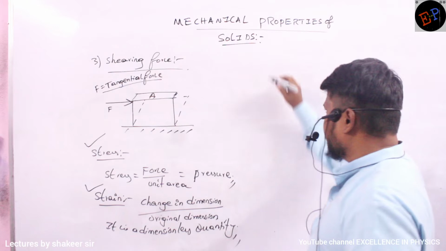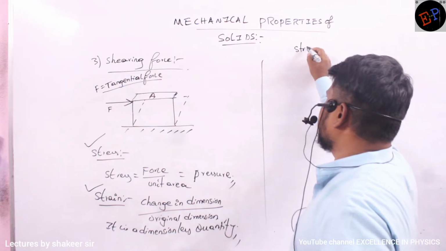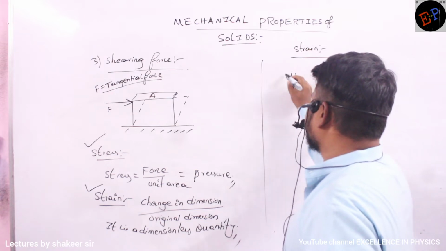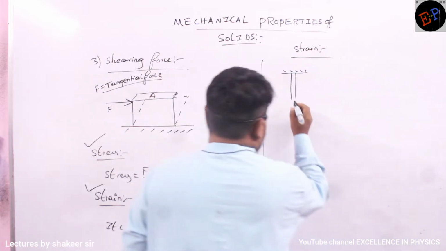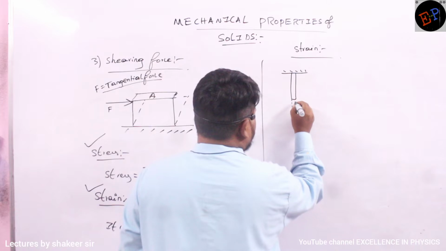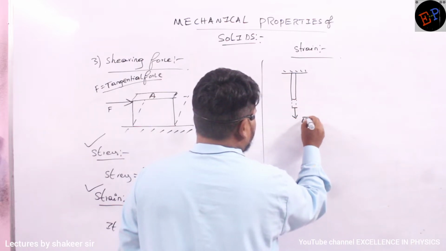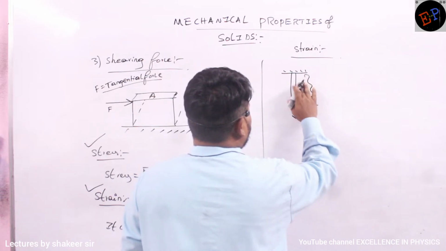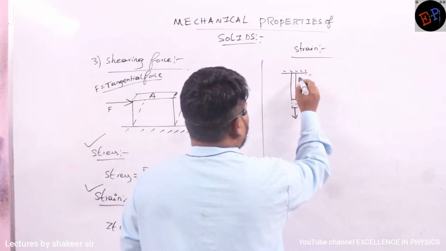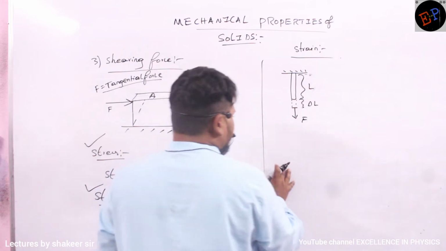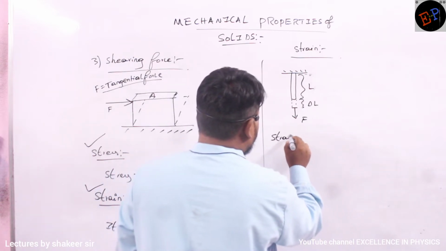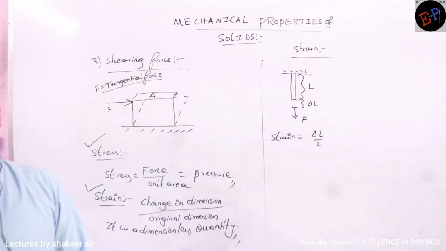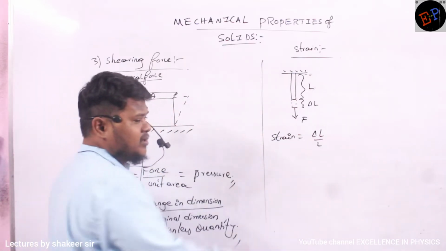So we will study some more detail about strain only. See, strain. So, for example, this is a rod. Okay? And by applying some force, the length of the rod has increased. So this is delta L and this is L. Then how can you define strain here? Strain is nothing but delta L divided by L. This is called strain, or you can call it longitudinal strain.